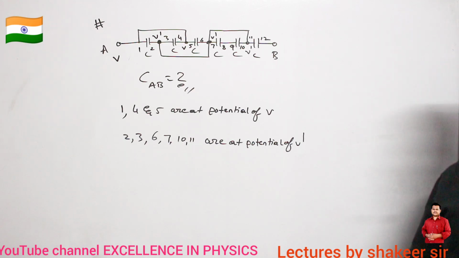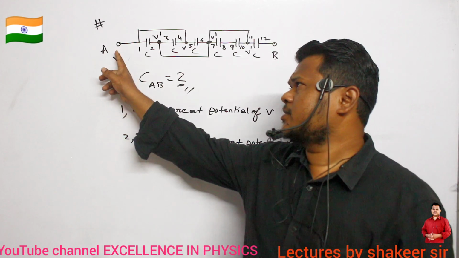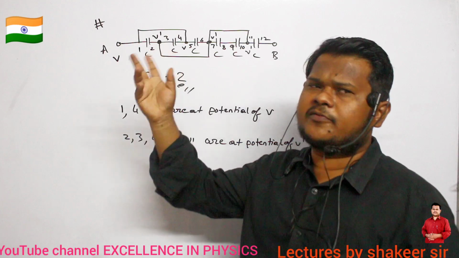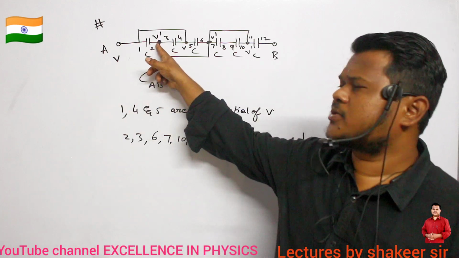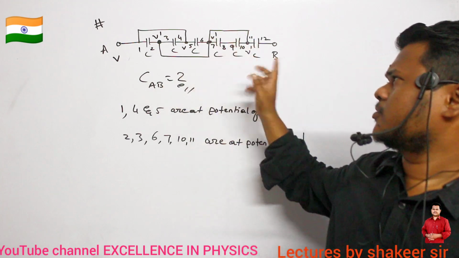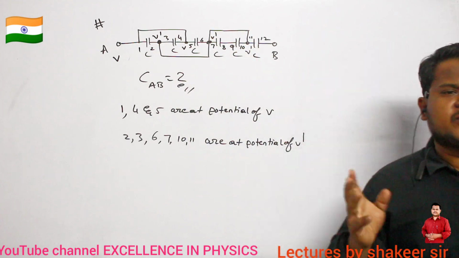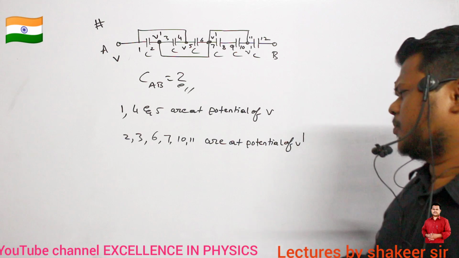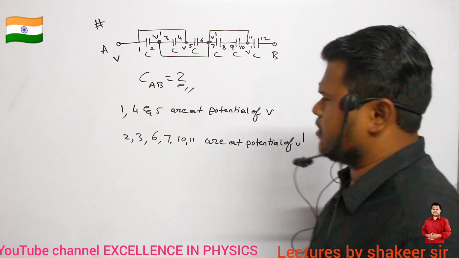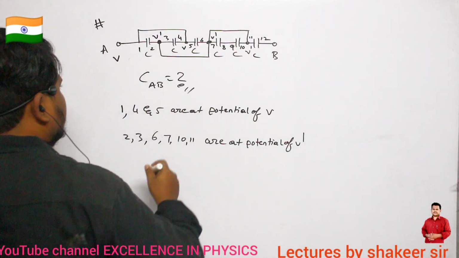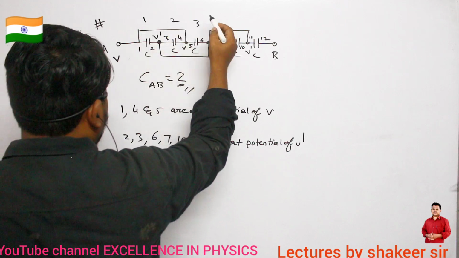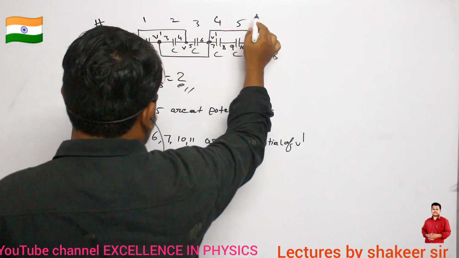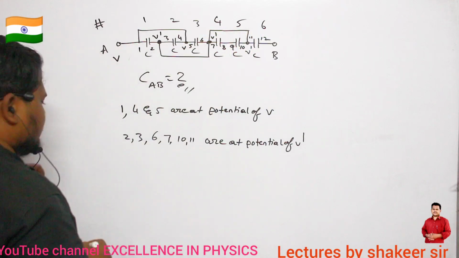So we are just assuming one potential. Here if potential is V, here the potential should definitely be different, because a capacitor is present, no? So if I am assuming this potential to be V dash, then I am searching all those points which are present at the same potential. So here one point which I observe is this one. So let us name these capacitors: capacitor number 1, capacitor number 2, capacitor number 3, capacitor number 4, capacitor number 5, capacitor number 6. Clear, ma?